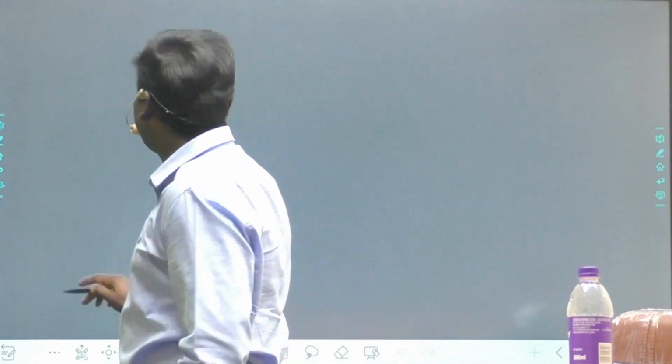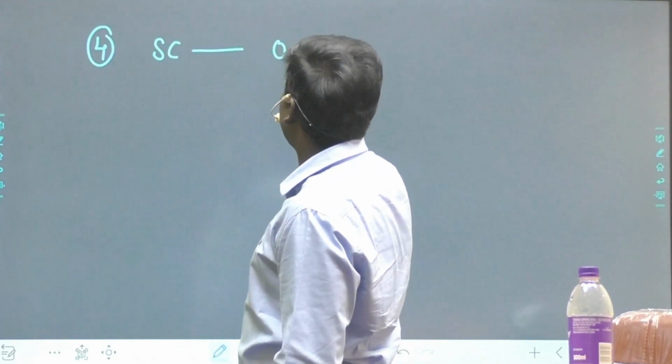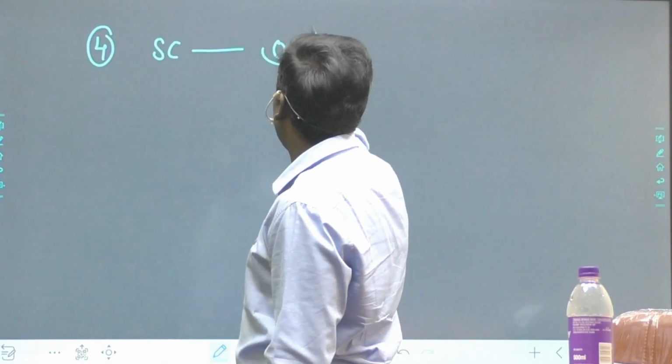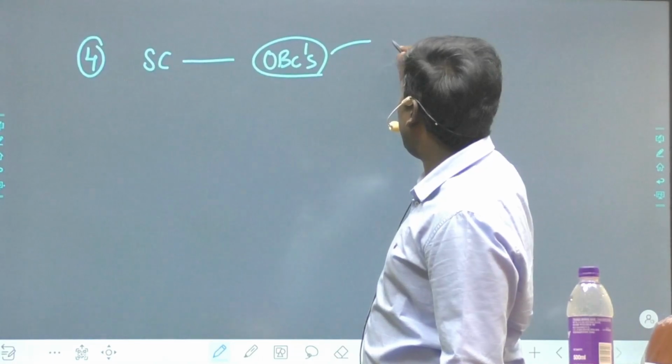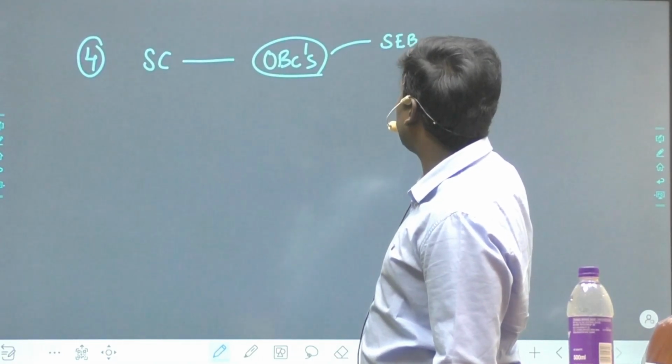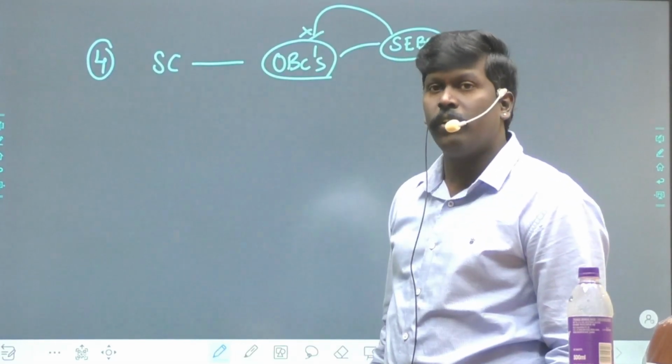Point number 4. Supreme Court said, you should give reservations to OBCs, correct? But Supreme Court said only to the socially, educationally backward classes of OBCs. Then how to decide?